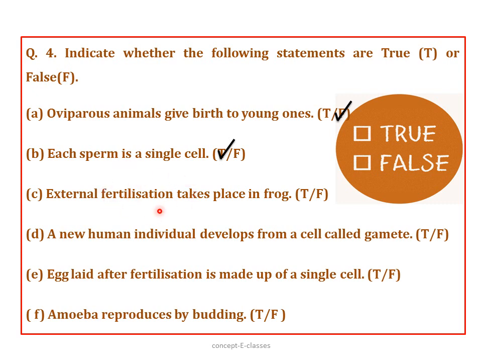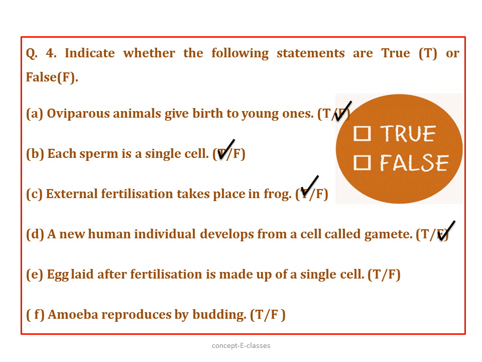C. External fertilization takes place inside a frog. Is it true or false? It is true. D. A new human individual develops from a cell called gamete. Is it true or false? It is false, because a new human individual develops from a zygote.